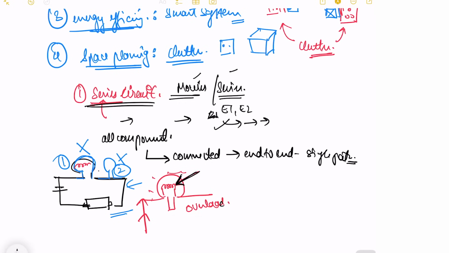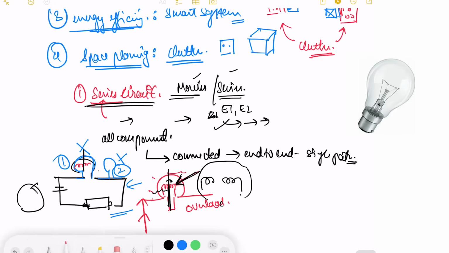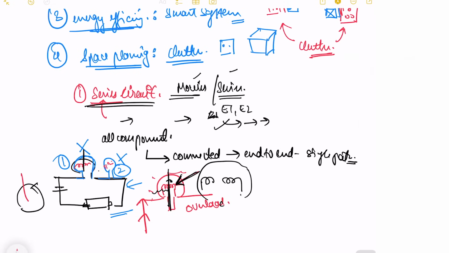Once more current passes through it, this material will melt and this circuit will break from inside. It burns and breaks. So once there is a break inside this circuit, my closed loop is now broken from one side. So once it's broken, my other appliance will not receive the electricity and it will also not work.